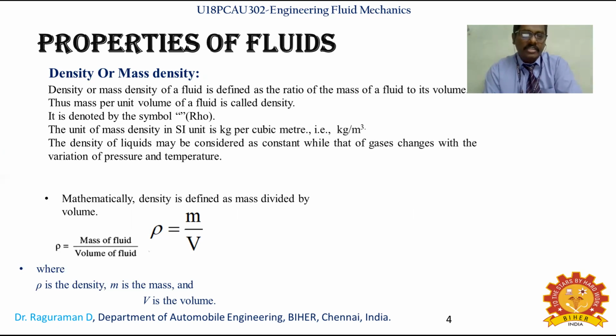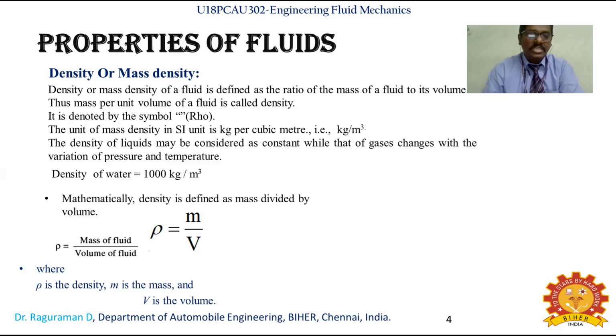The important difference between a liquid and a gas is compressible fluid and incompressible fluid. Gases can be compressed, so they are compressible fluids, but liquids are incompressible. So the density is constant for liquids, and for gases it varies with respect to pressure and temperature because it is compressible.